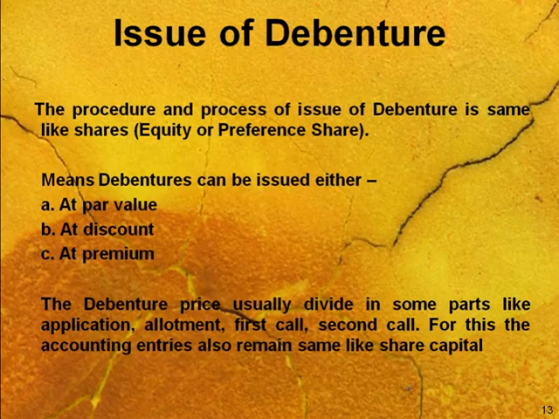For this the accounting entries also remain the same. First we will do the entry for application, then application will be transferred to capital, then we will do due allotment, then we will receive allotment, and parallelly we will do due of call money, either first call or second call, and we will receive the call money. So the categories and entries remain the same in the case of debentures also, what we have practiced earlier for share capital.